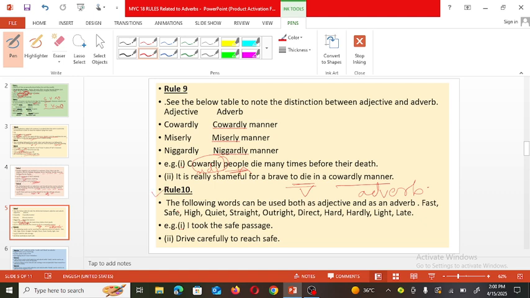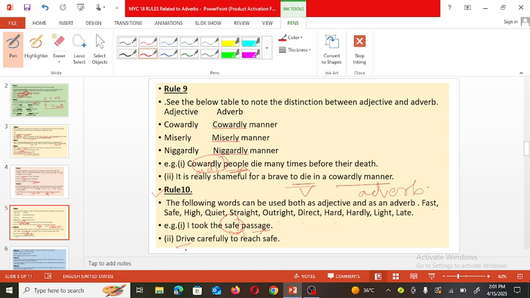Now see the next rule, 10th rule. The following words can be used both as adjective as well as adverb. Fast, safe, high, quiet, strain, then outright, direct, hard, hardly, light, late. All these words can be used as adjective as well as adverb. For example, I took the safe passage. So what did I take? Passage. And how is the passage? Safe. So here passage is a noun and safe is an adjective.